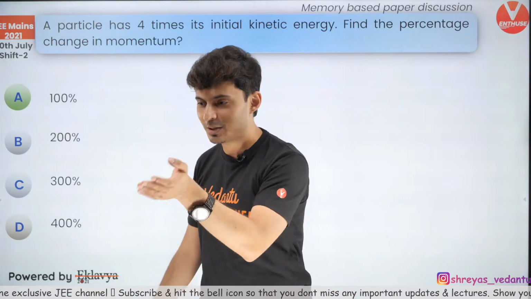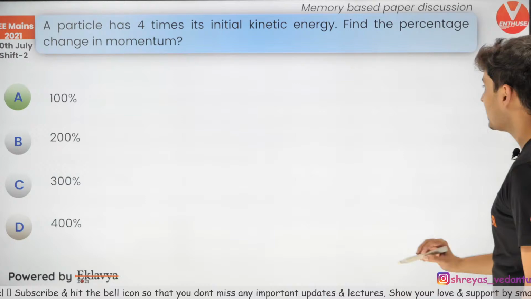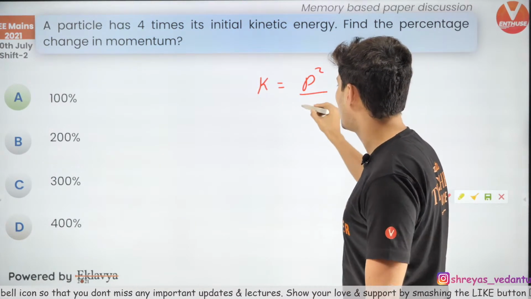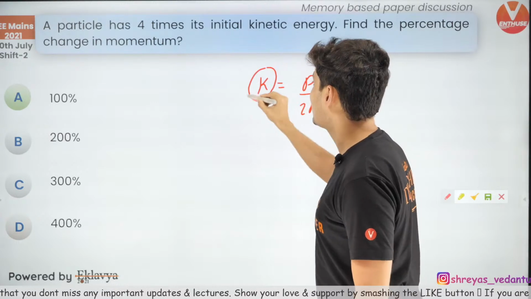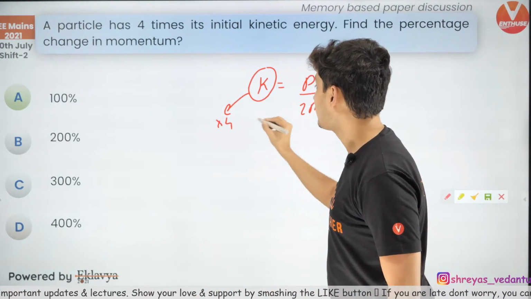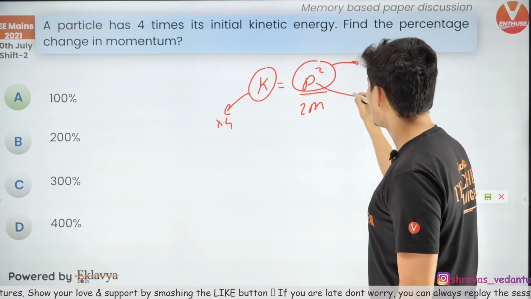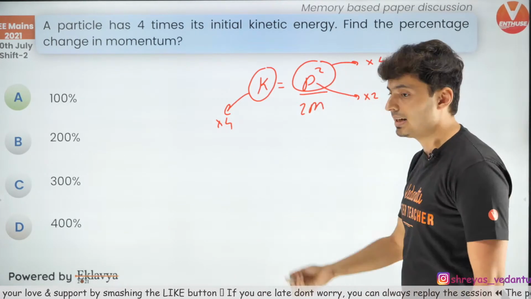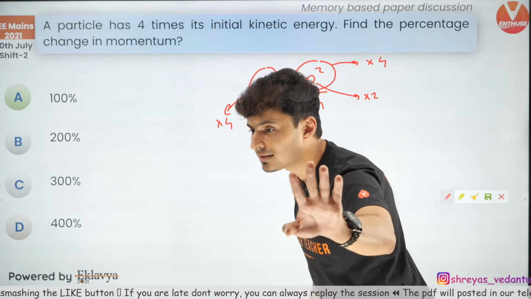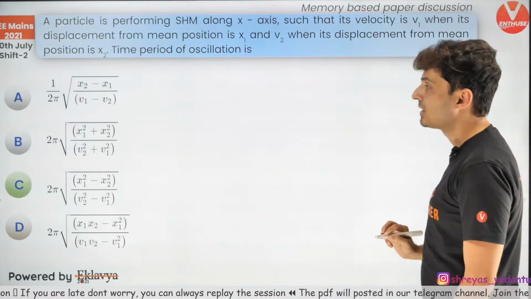Which chapter is this based on? Simple 11th standard chapter. Very easy peasy lemon squeezy. Some of you are asking, sir, I did not understand, how did it become 2 times? Guys, maths should be a little bit strong. Not strong, even basics. See, this is 4 times. This is p square. So p square will become 4 times. So p will become how many times? 2 times, right? That's it, Ritesh. I hope you got it. Very simple. So p will increase 2 times.